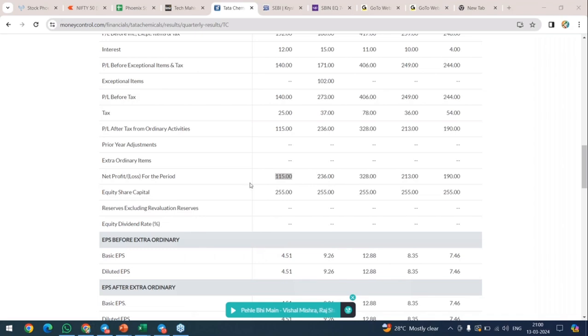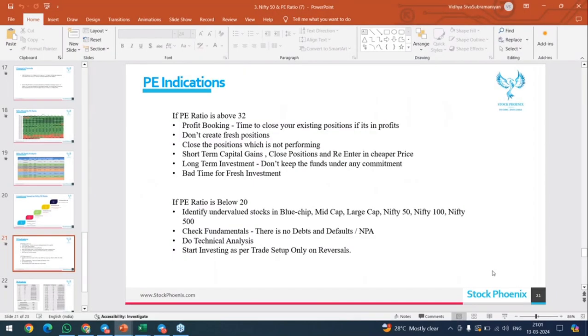So this is checking one of the fundamentals, a basic fundamental: how much profit or loss the particular company has earned. Checking that, you can also go with the investment plan. So this is what I wanted to mention here.